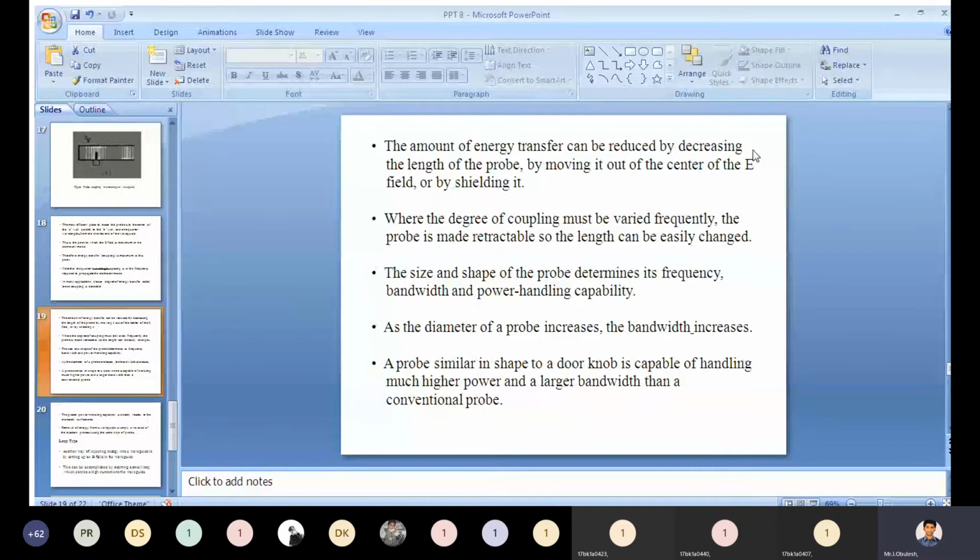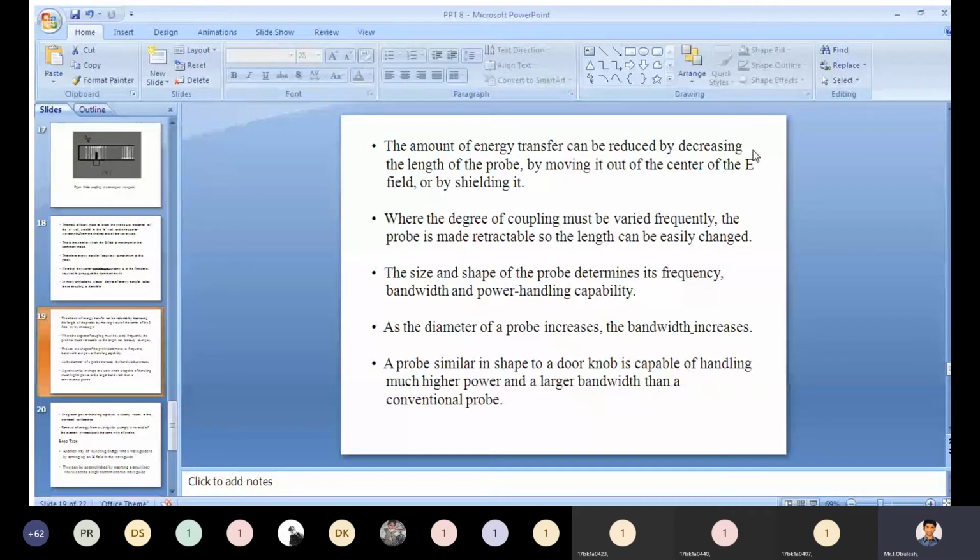Where the degree of coupling must be varied frequently, the probe is made retractable, so the length can be easily changed. So if you need to vary the degree of coupling, the probe is made retractable, so the length can be easily changed. If the length can be easily changed, the amount of energy transfer can be reduced.